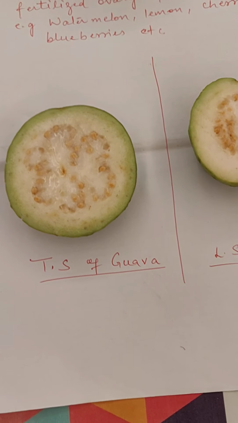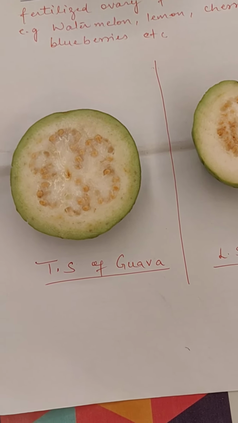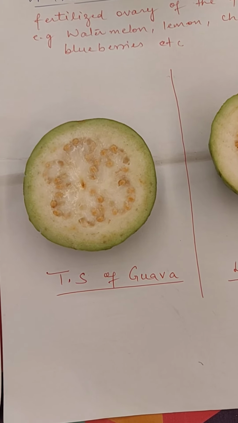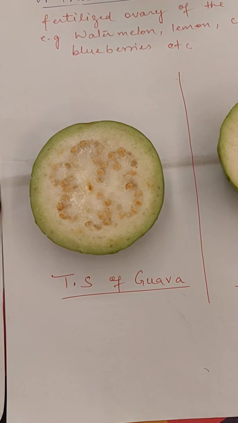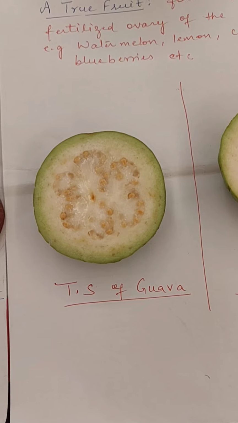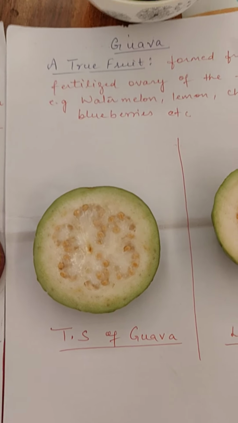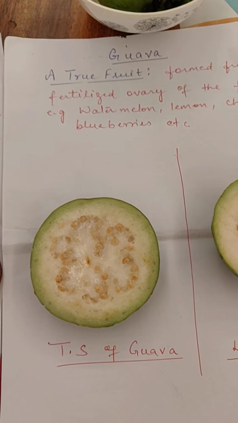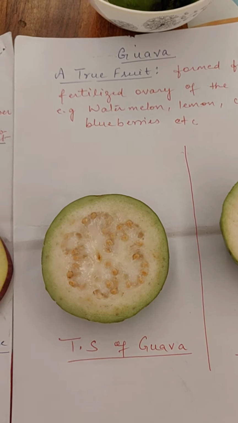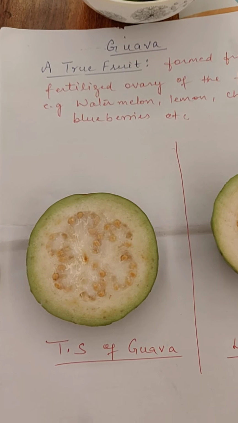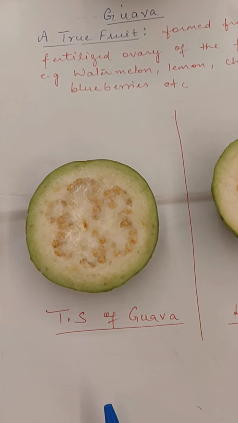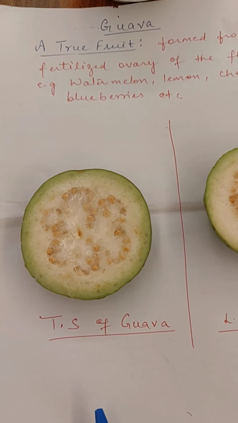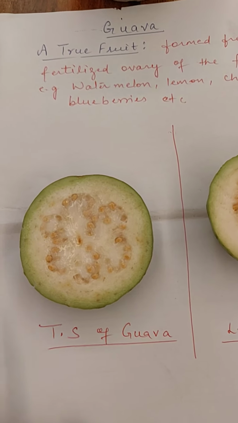This fruit wall is botanically known as the pericarp. After the fertilization, during the sexual reproduction in flowering plants, the ovary wall ripens or matures into the fruit wall, and in botanical scientific terminology we call the fruit wall the pericarp.